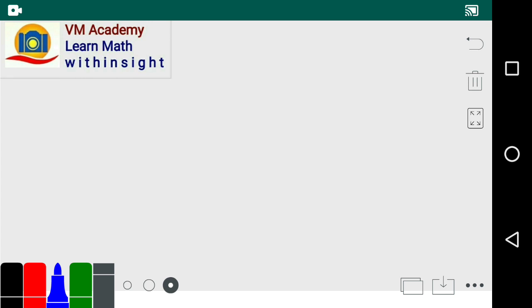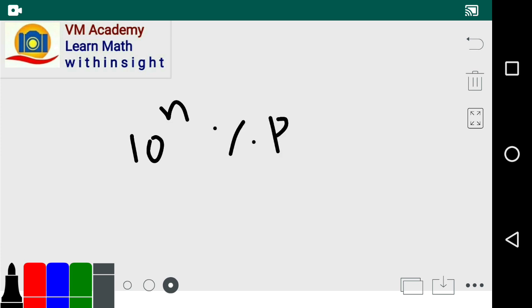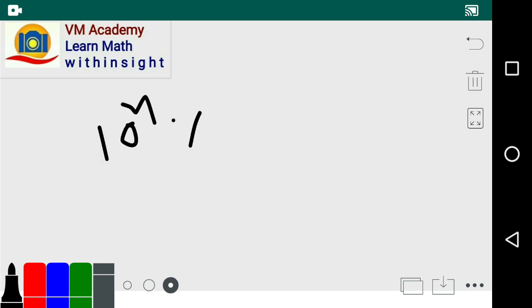And friends, that means when 10 raised to n is divided by p, it does not give remainder 0.